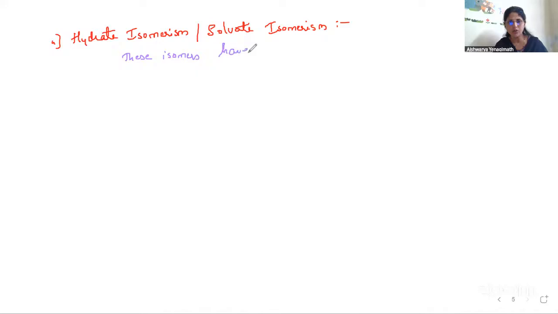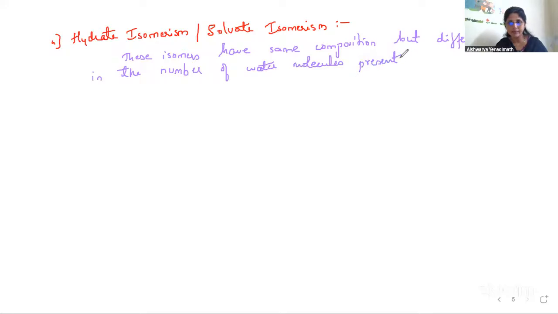have same composition, same molecular formula, but differ in the number of water molecules present as ligands and outside also.